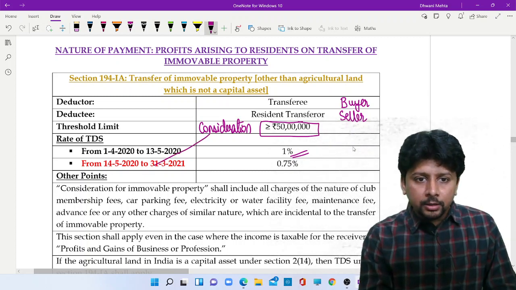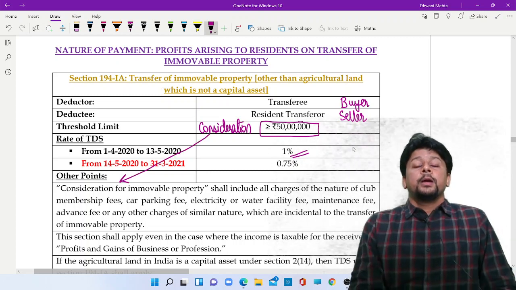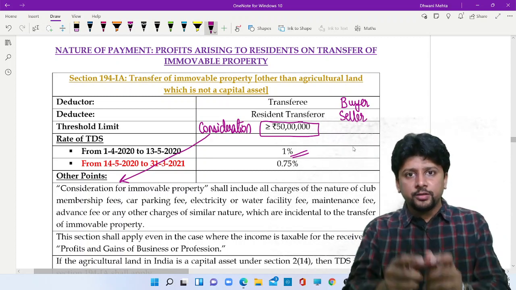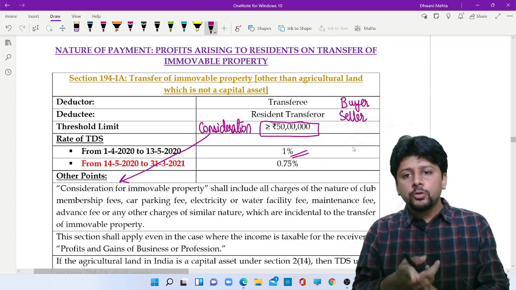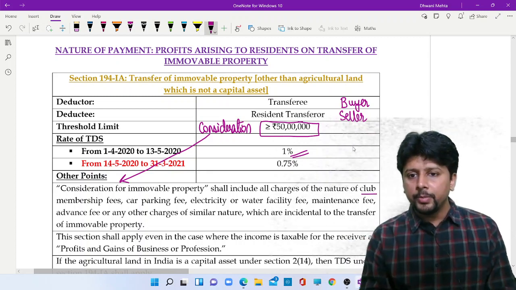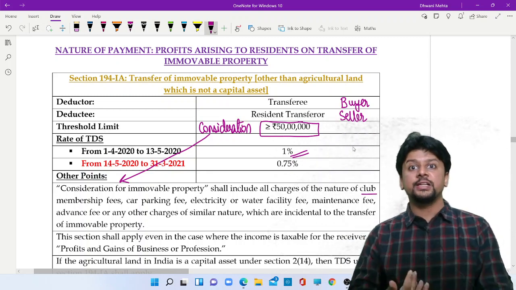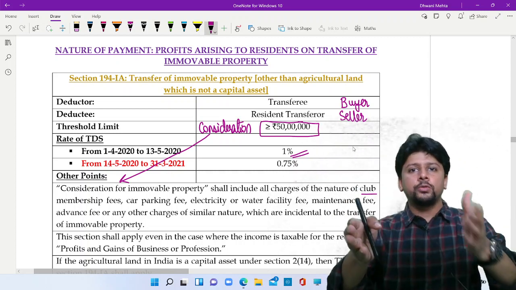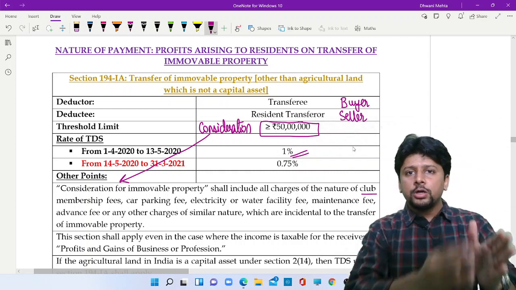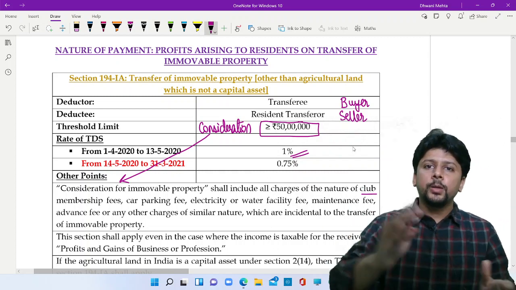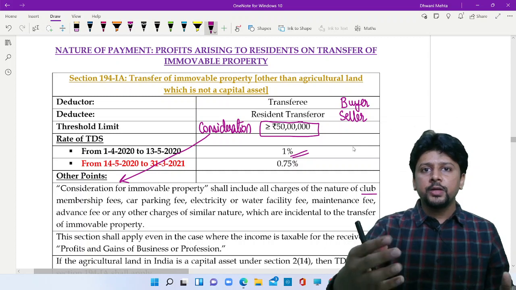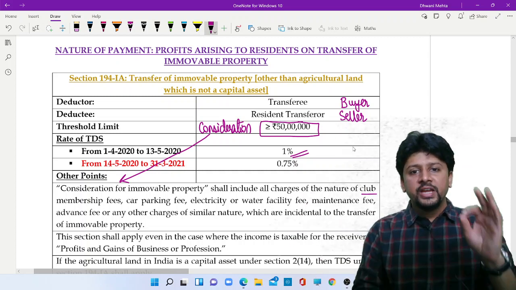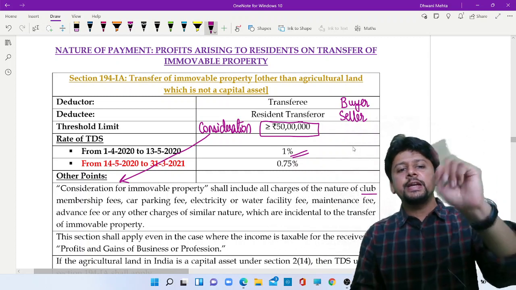What do I mean by the term consideration? It not only includes the flat cost, but it also includes charges like club membership fee, parking fee, electricity fee, maintenance cost paid. All that is also part of the transaction only. So flat cost plus parking cost plus club fee plus advance maintenance given, electricity deposit given, all of this put together, if it is 50 lakhs or more, then the TDS provision will apply.